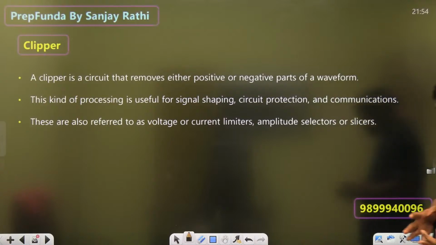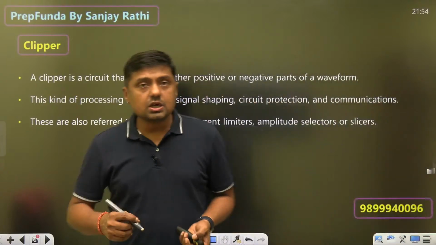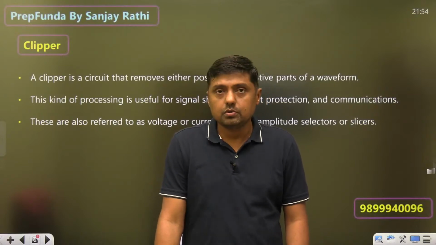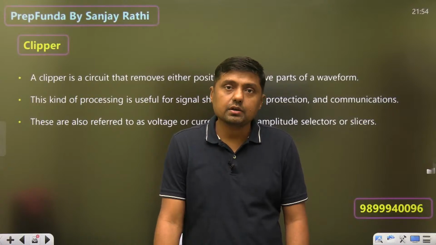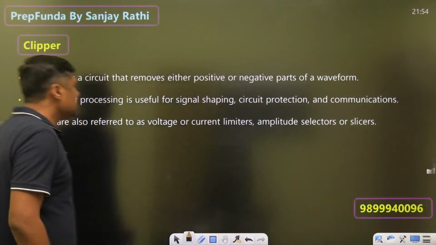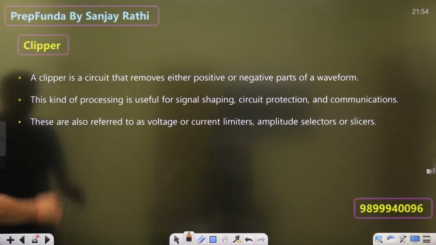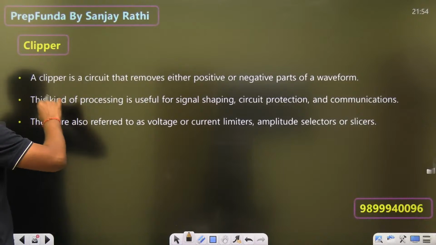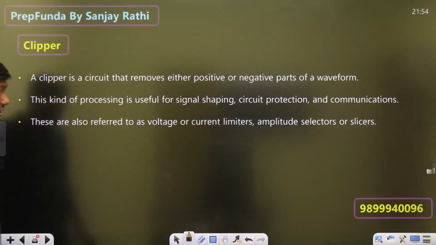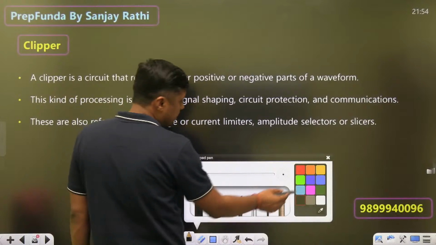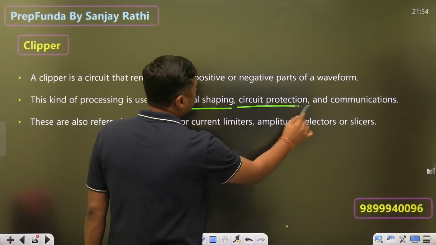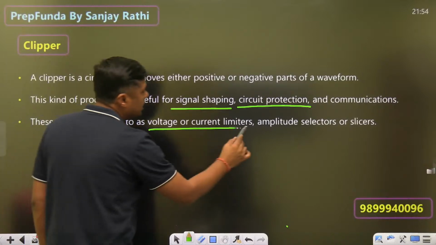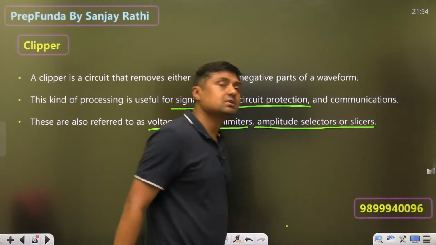Now clipper. What is a clipper circuit? Just we want to limit the amplitude, then we are using the clipper circuit. A clipper is a circuit that removes either the positive or negative parts of the waveform. This kind of processing is useful for signal shaping, if suppose you want to change the shape of the signal, circuit protection and communication. These are also referred to as voltage or current limiters, amplitude selectors or slicers.